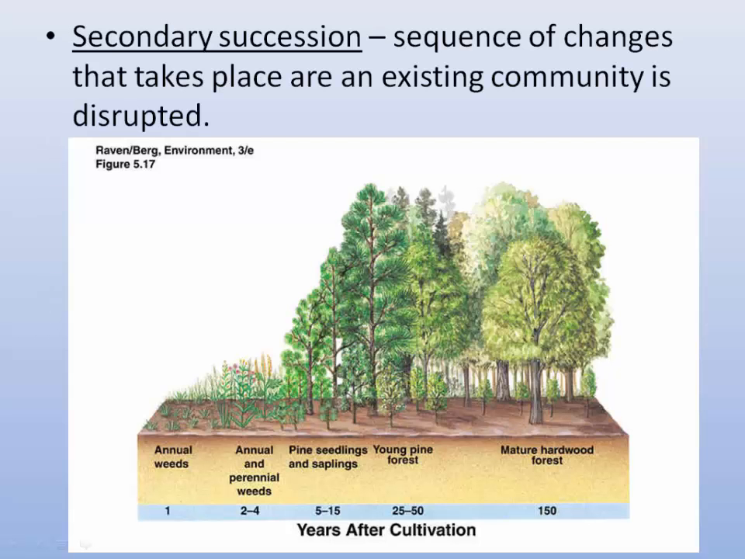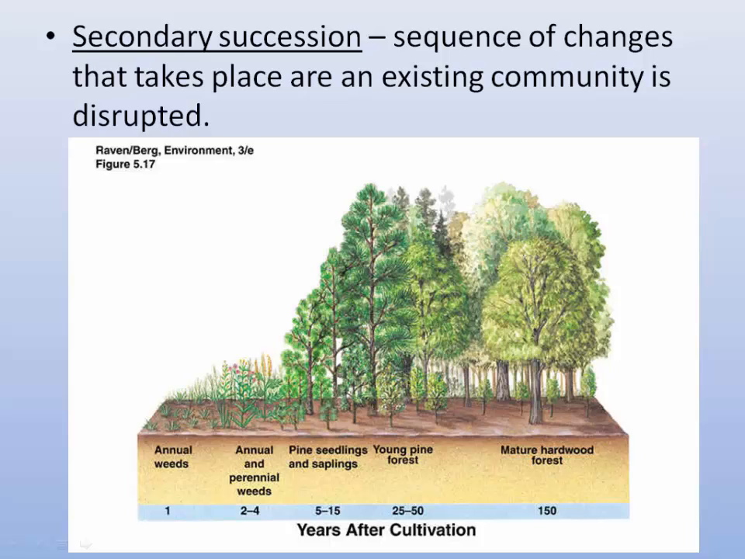Secondary succession is similar but a little bit different, because in secondary succession there's already a community of life that existed in the area. There's already soil, and there was already a community of living things, but something disrupts that existing community. The classic example shown in this picture would be a farm field.